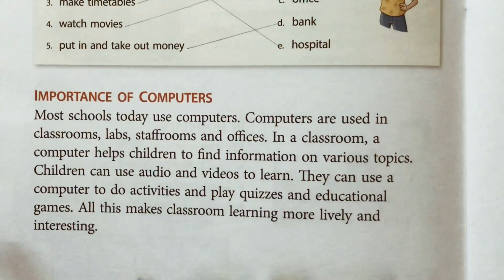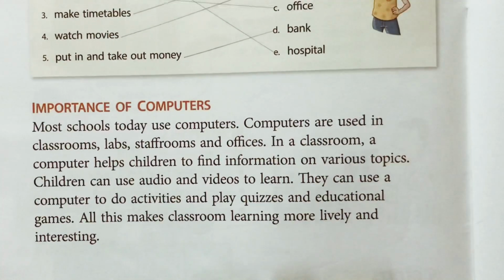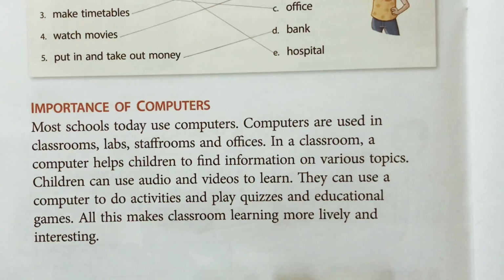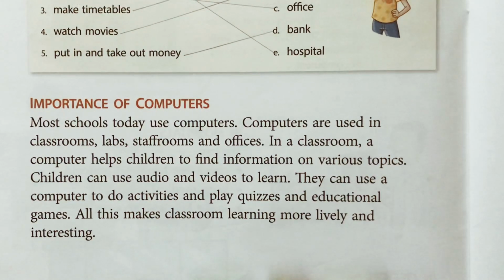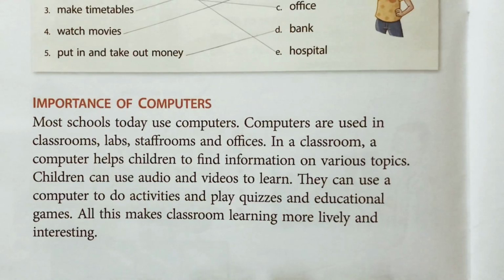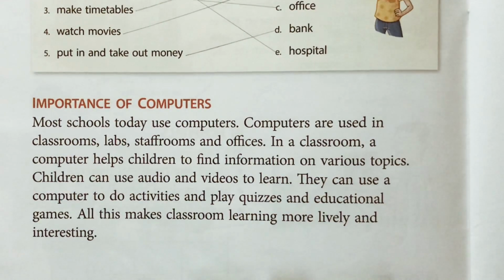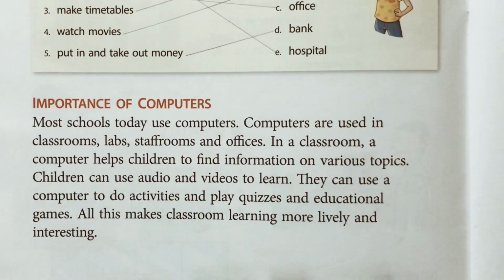Okay, children. Now in a classroom, a computer helps children to find information on various topics. Now with the help of computer, children, you can find information about any topic. Suppose you don't know anything about hospital and you want to know. Okay, so open computer, Google, you type the word hospital, and all the information about hospital will come on the screen. So this is very easy to find any information about anything on the computer. So that's why children use computer to find the information on various topics.